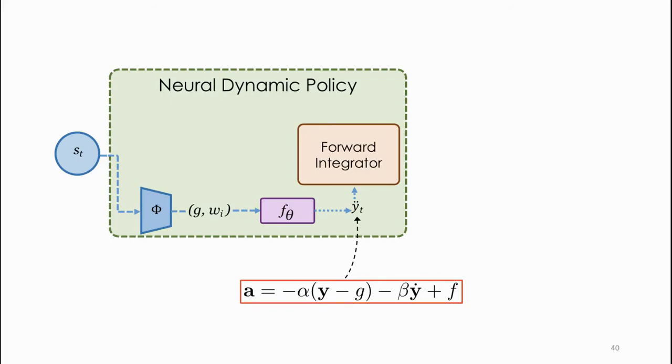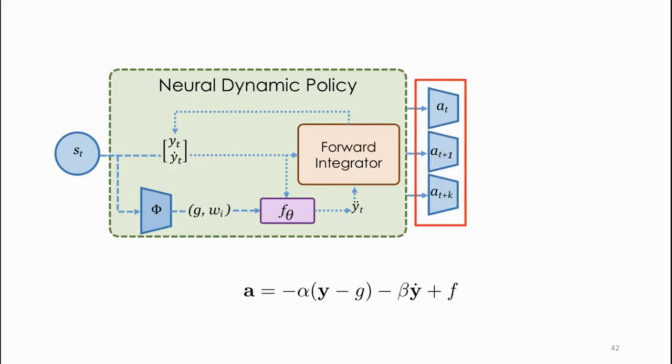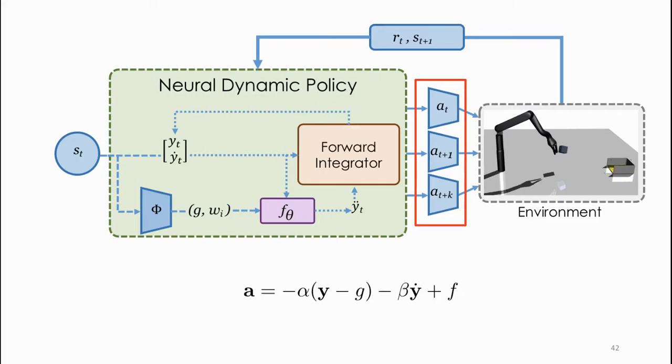A forward integrator then uses these DMP parameters and outputs a trajectory to follow. We can then use this trajectory to output actions for the robot to execute in the environment. Embedding such structure allows our policy to reason in the space of physically plausible trajectory distributions, while maintaining the benefits of end-to-end learning methods as well.